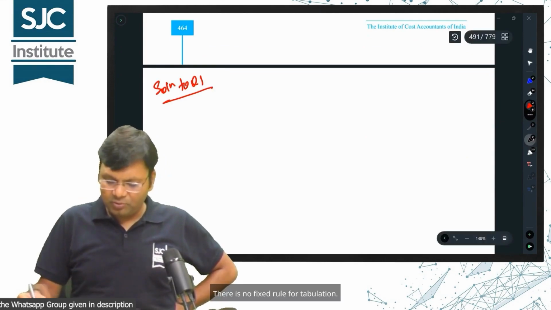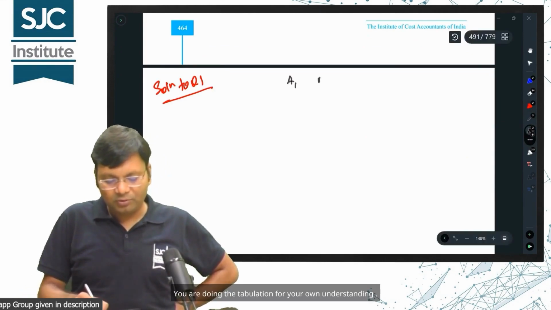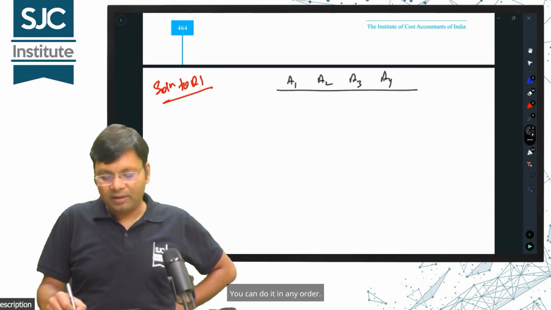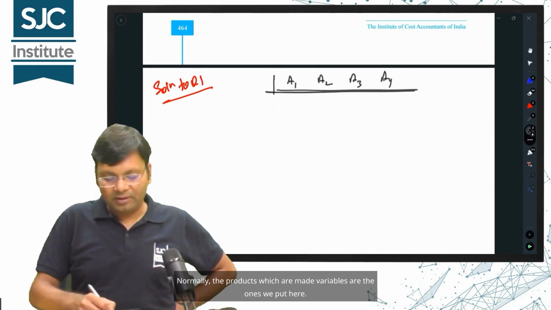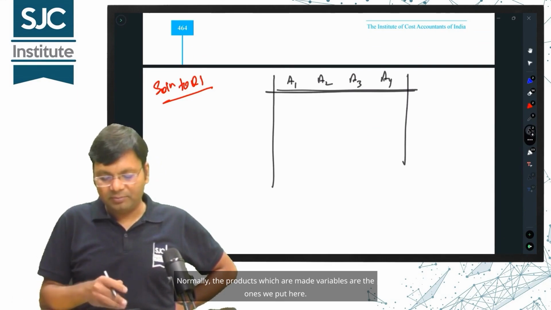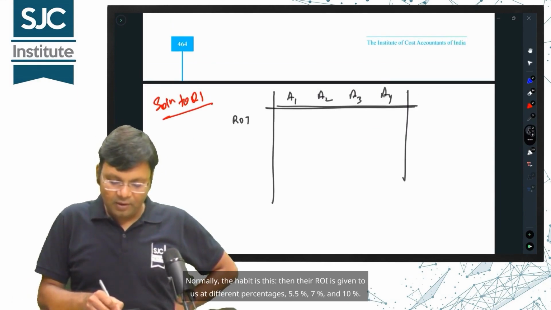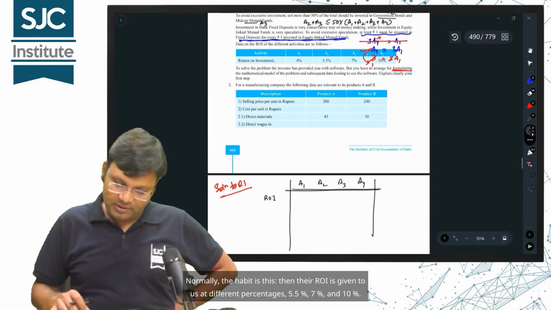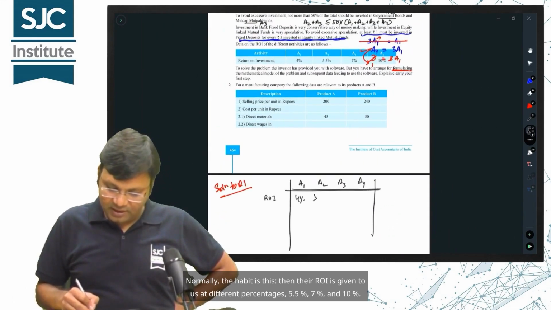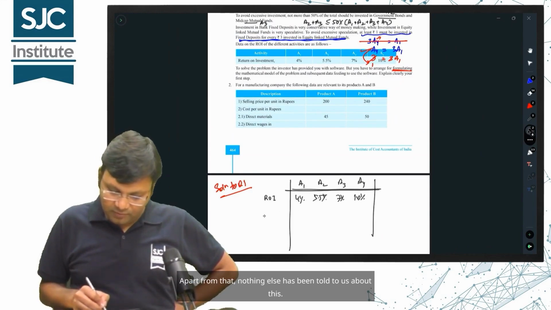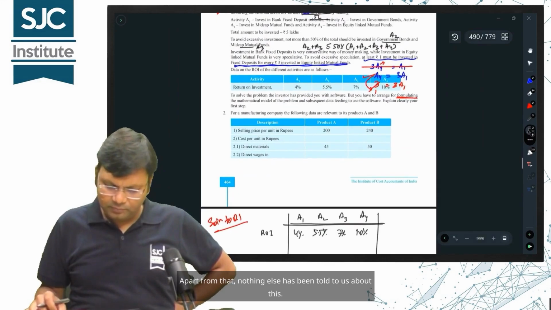There is no fixed rule for tabulation. You are doing the tabulation for your own understanding. You can do it in any order. Normally, the products which are made variables are the ones we put here. Normally, the habit is this. Then their ROI is given to us at different percentages: 5.5%, 7% and 10%. Apart from that, nothing else has been told to us about this.